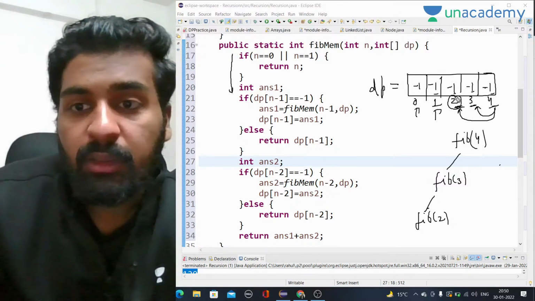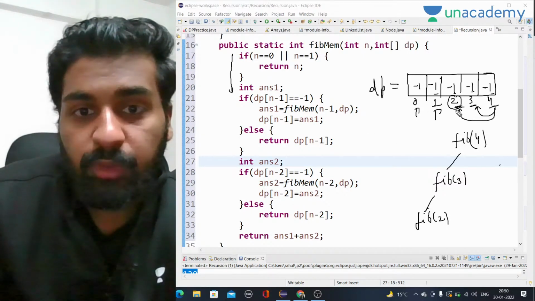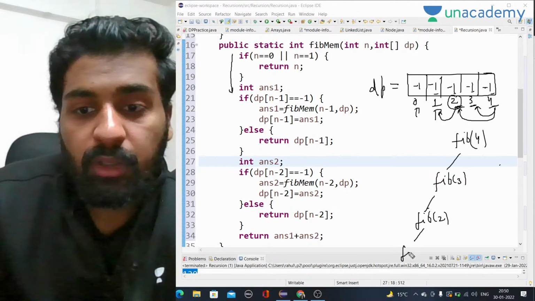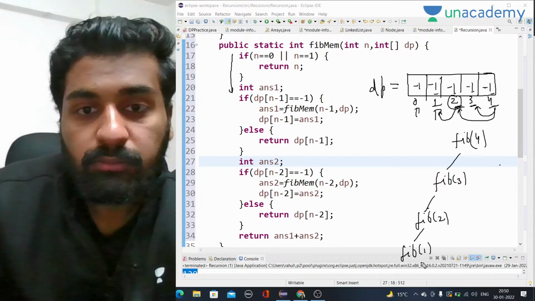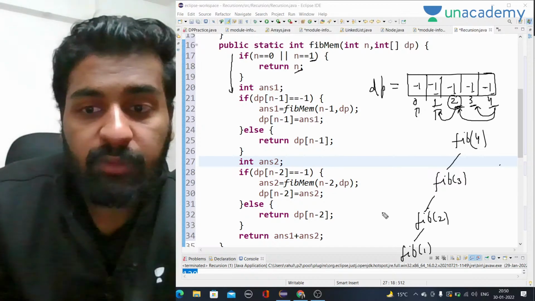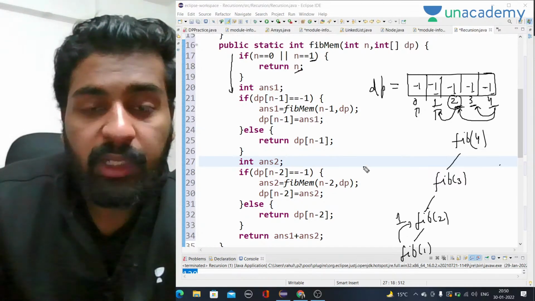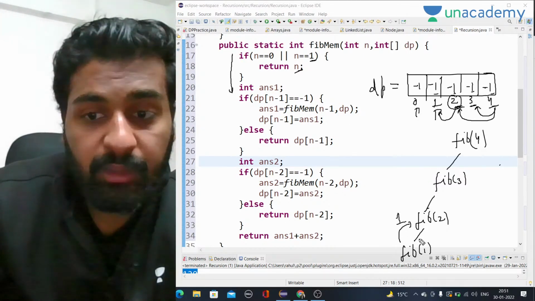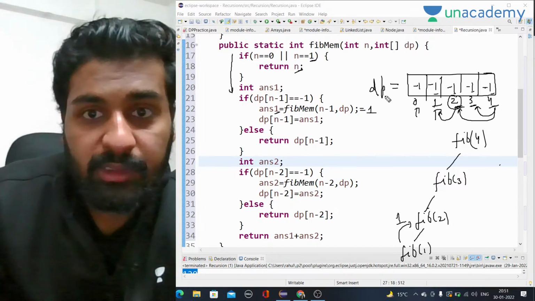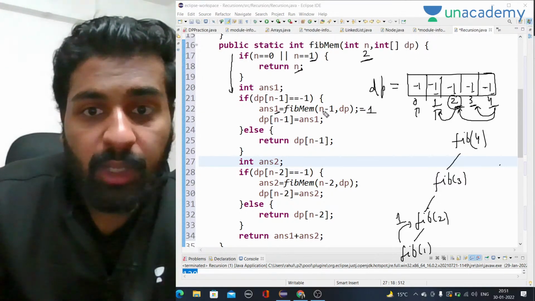So now what will happen? Again for fib of 2, we will call recursion for fib of 1. For 1 we know the value, so we return 1 from there. When we return 1 from here, answer 1 will get the value 1. For n equal to 2, answer 1 will be 1.